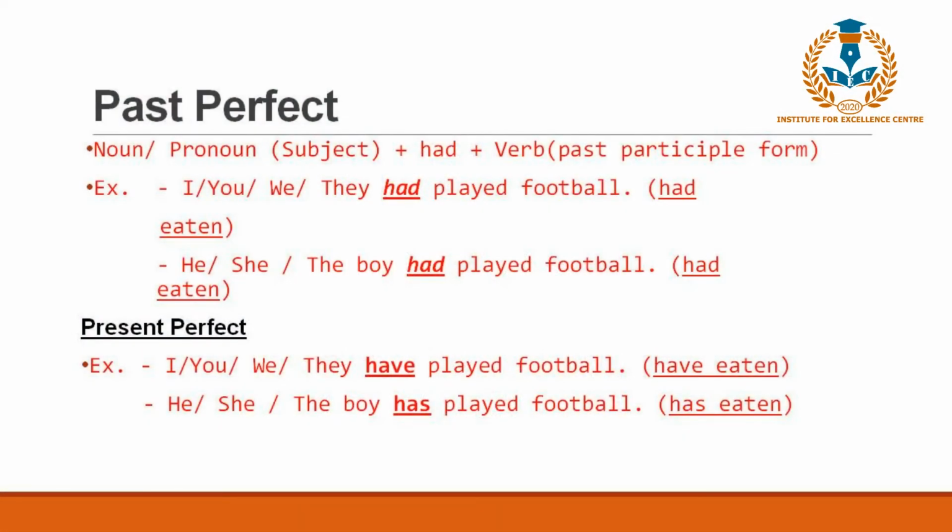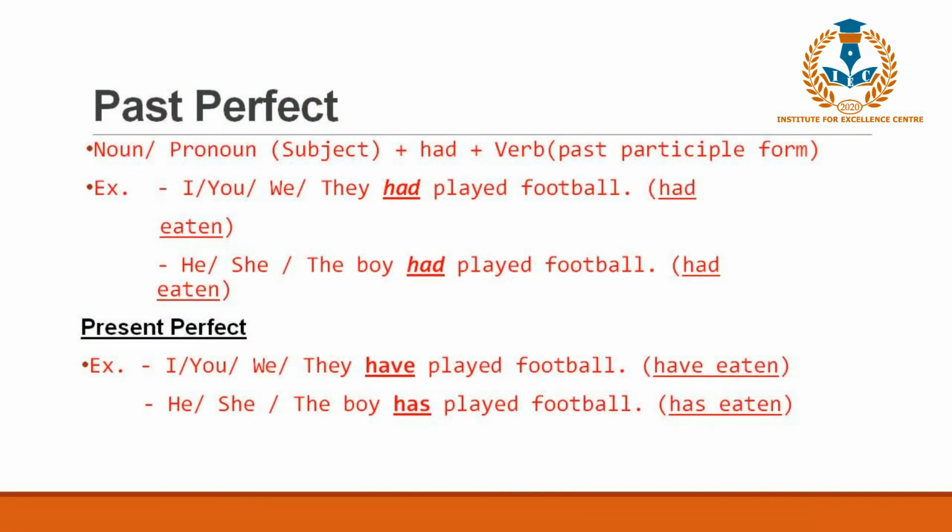Now in the same way, we'll move to the past perfect tense. Now when we talk about something that had recently happened in the past, we are talking about a particular time and what had recently happened at that time. In those cases, we use the past perfect tense.